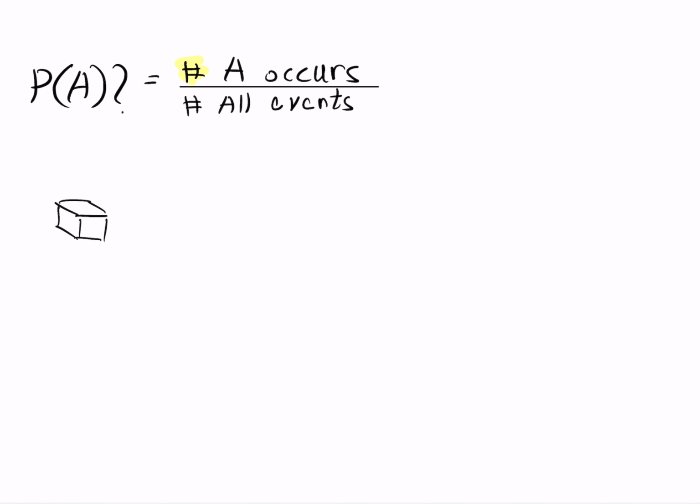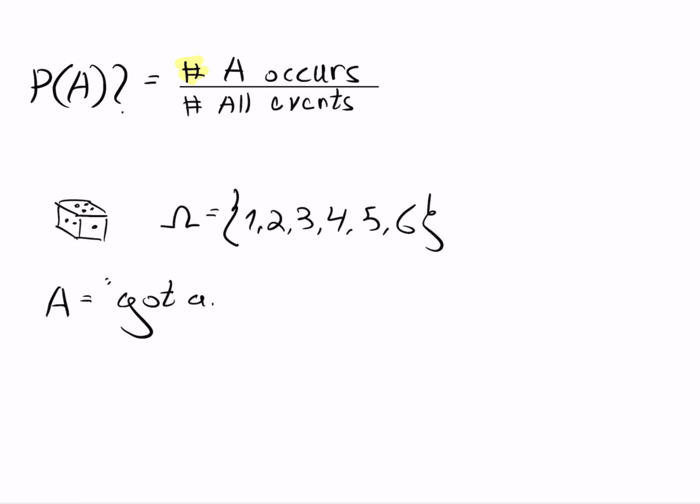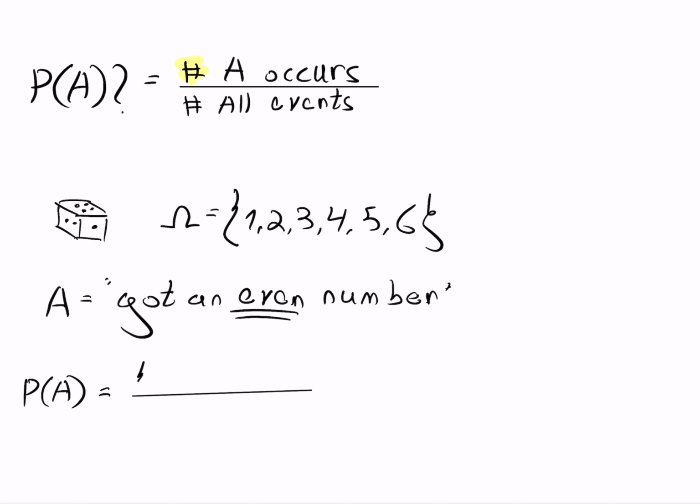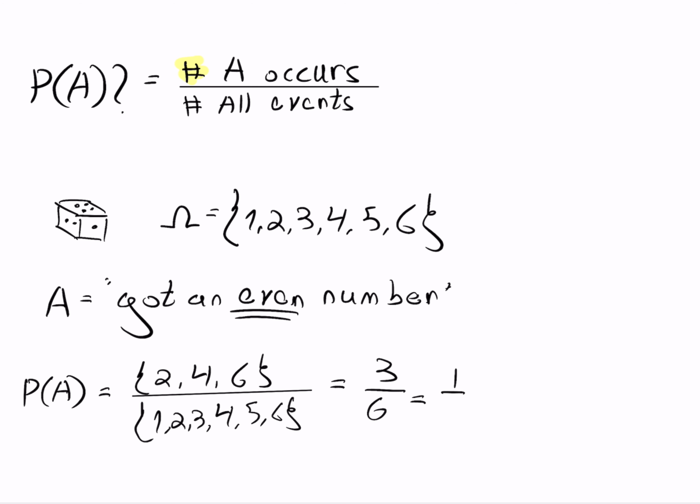Let's give a concrete example. Let's assume that I roll a fair dice. What does the sample space look like? Omega equals 1, 2, 3, 4, 5, and 6. And let's define an event A as we got an even number on the dice. How do I calculate P of A? P of A should be the number of times that A occurs, and in our example, this is 2, 4, and 6, which is 3 times, divided by the number of all incidents, which is 1, 2, 3, 4, 5, and 6. 3 divided by 6 equals half. So the probability that we get an even number in a single roll is 1/2.